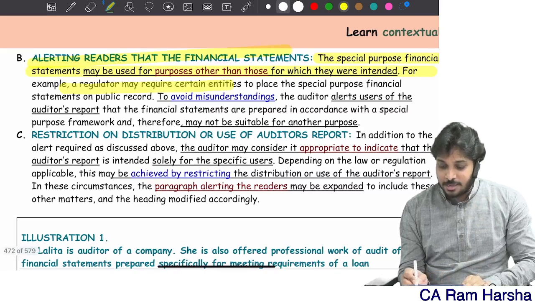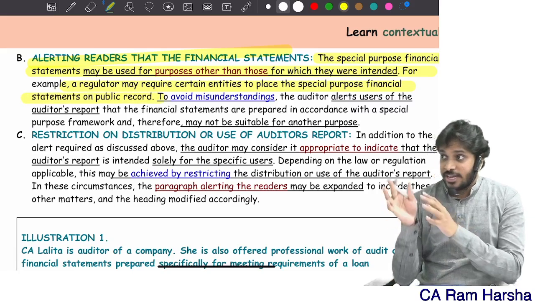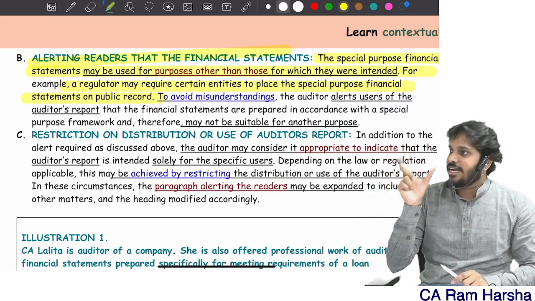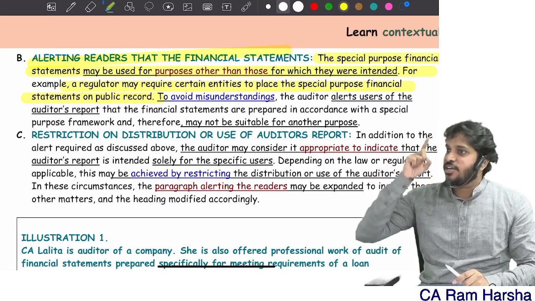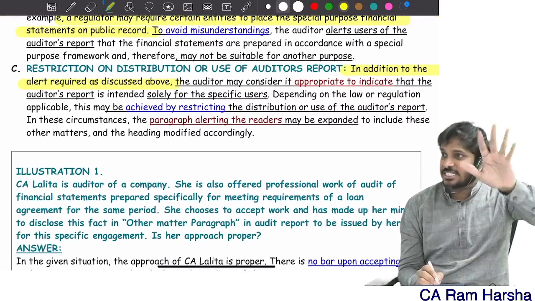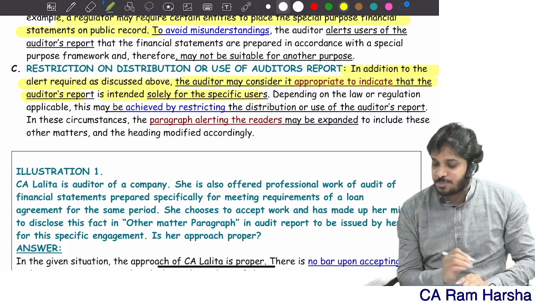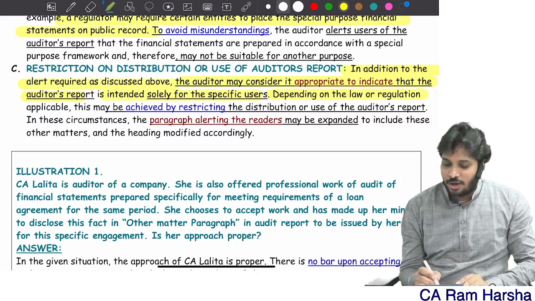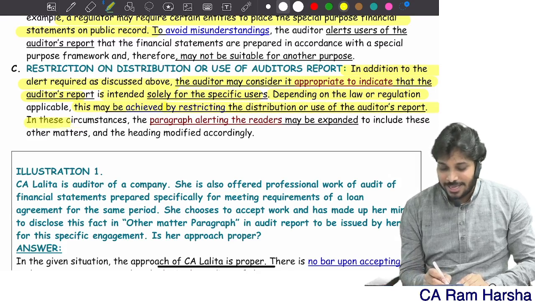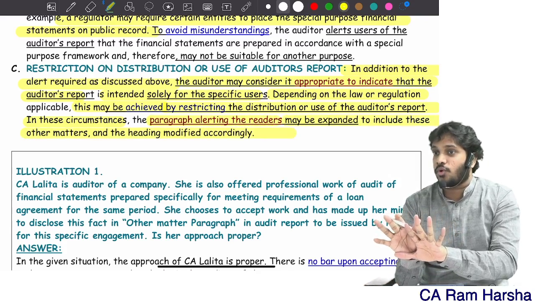For example, a regulator may require certain entities to place special purpose statements as a public record. So in such a case, especially, the audit report must contain the clear side heading: basis of accounting and intended use and distribution. In addition to the alert required as discussed above, the auditor shall consider it appropriate to indicate in the audit report that it is purely for specific users. Depending on law, this may be achieved by restricting the distribution or use of the audit report. In these circumstances, the paragraph alerting the readers may be expanded to include these matters also.